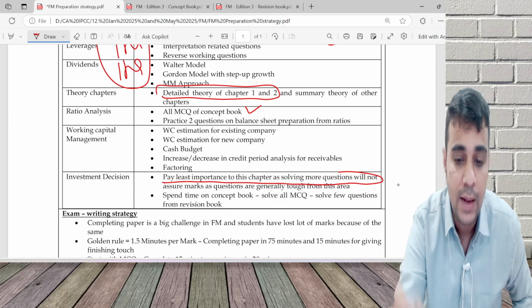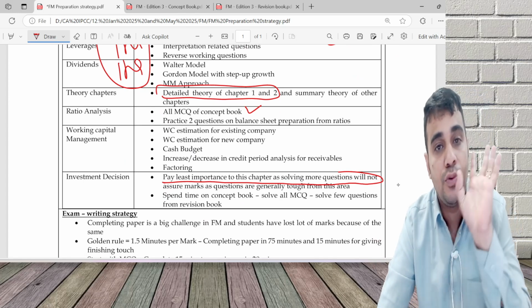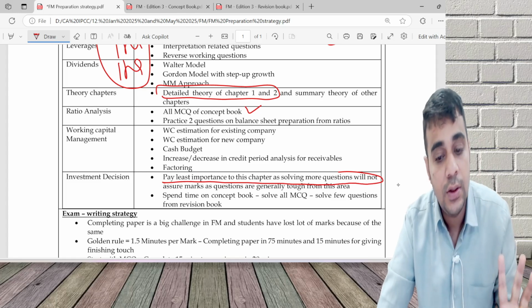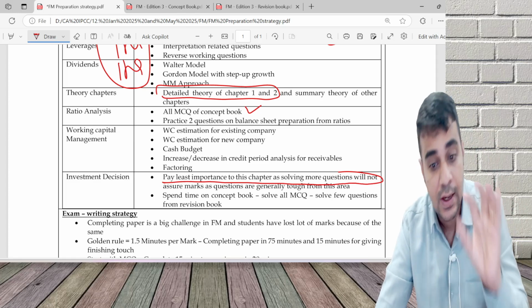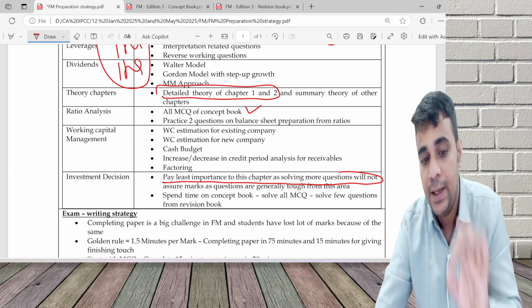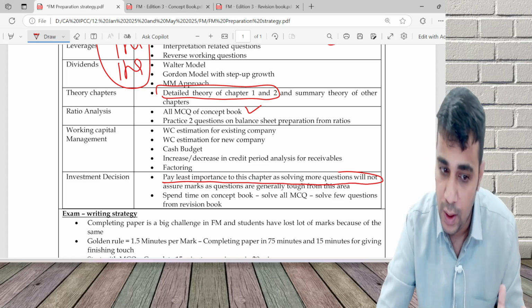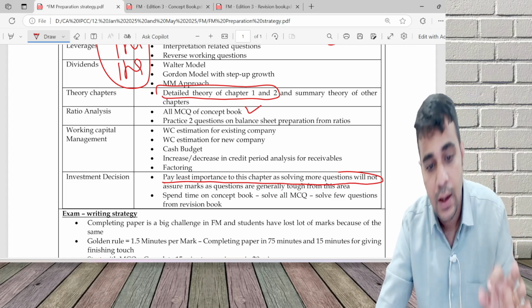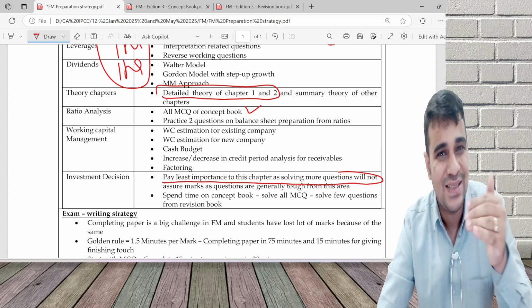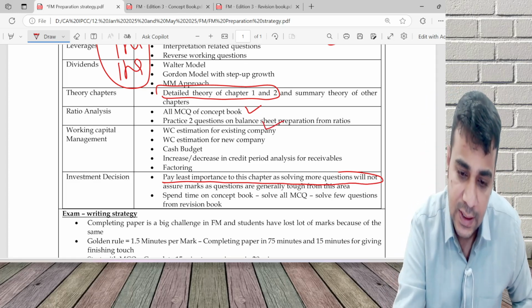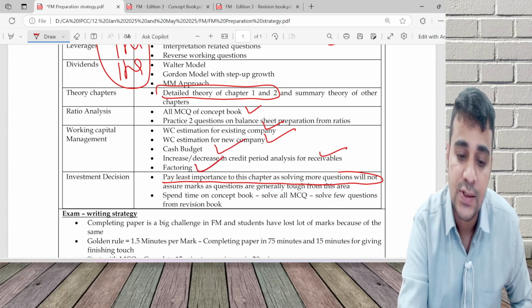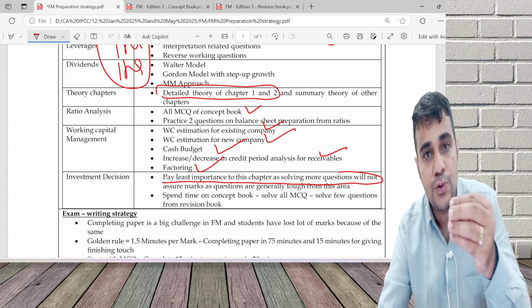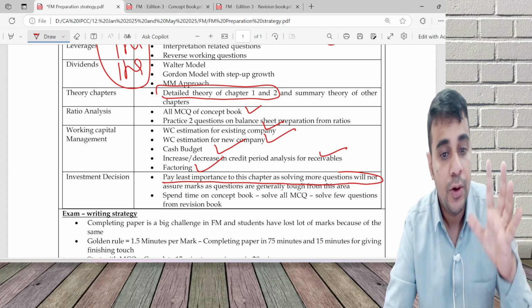Ratio analysis, all MCQ, and just practice 2 to 3 questions, or maximum 4 5 questions on ratio analysis, where you do balance sheet preparation, P&L preparation, but solve all MCQ. Solve all MCQ of my concept book. And working capital management, I have given certain important areas: existing company, new company, cash budget, receivables analysis, and factoring. If you see maybe 2 questions on each of this area, you will be kind of done.